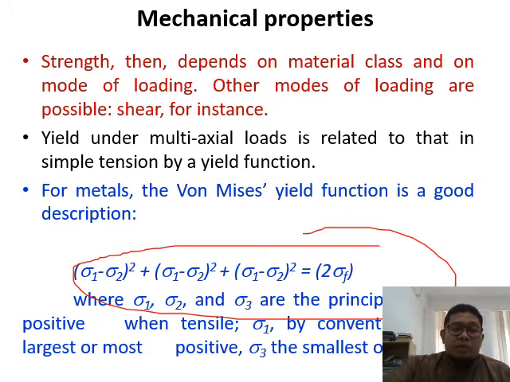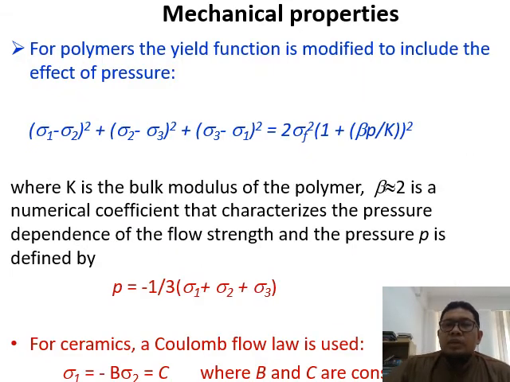Probably you don't have to know a lot about the von Mises because this is related to the flexural test and so on. But the point is that you need to know that for the composite they use failure stress sigma F as the yield strength, compared to metals and also ceramics.